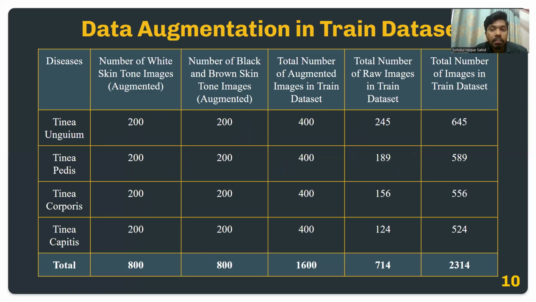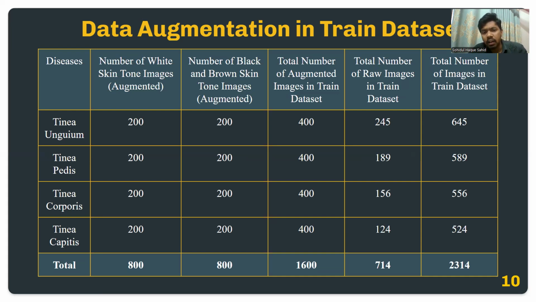So this is the table of our augmented training dataset. We augmented our training dataset, and the number of white skin tone images and the number of black and brown skin tone images after augmentation are similar. So we have used 200 white skin tone images and 200 black and brown skin tone images, and then combined them with our raw images.